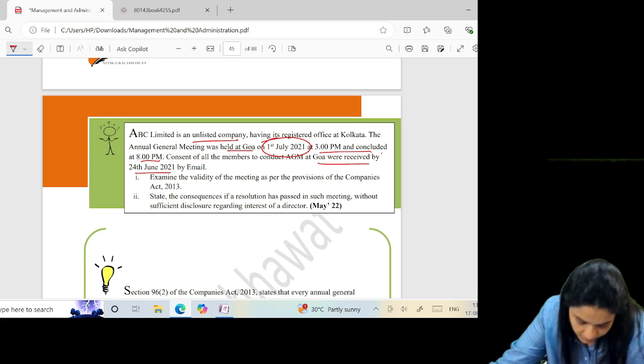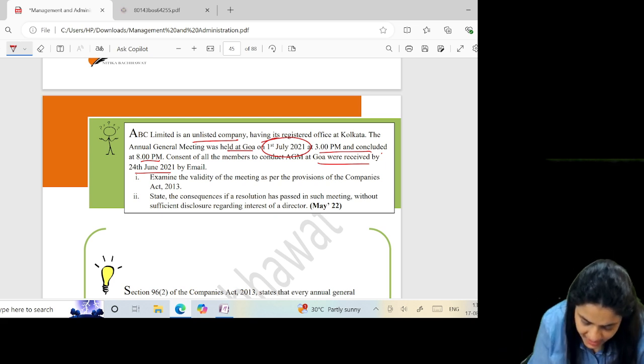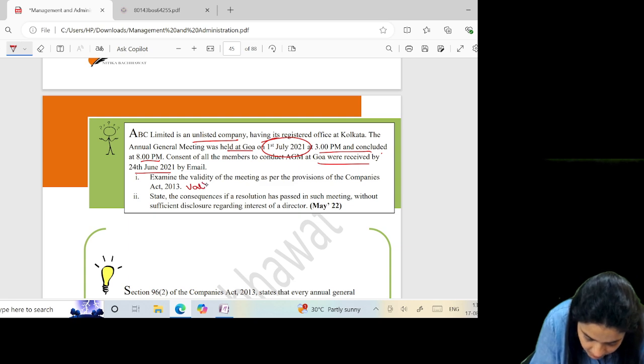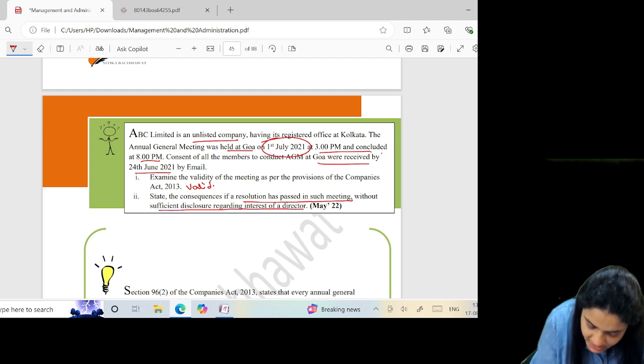Examine the validity of the meeting. It's valid. State the consequences if a resolution is passed in a meeting without sufficient disclosure.